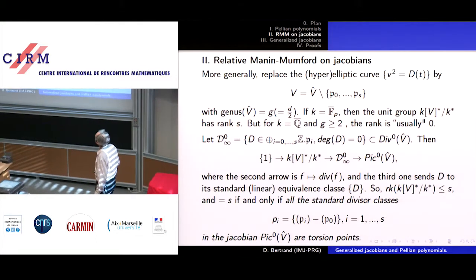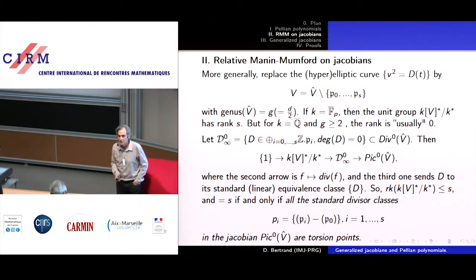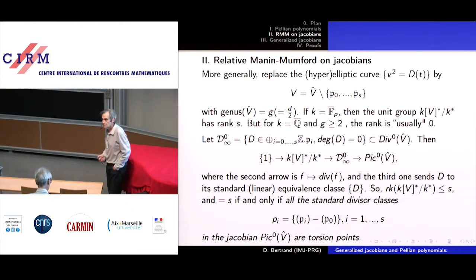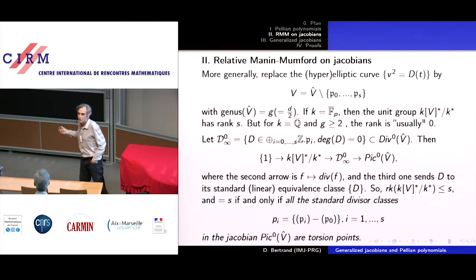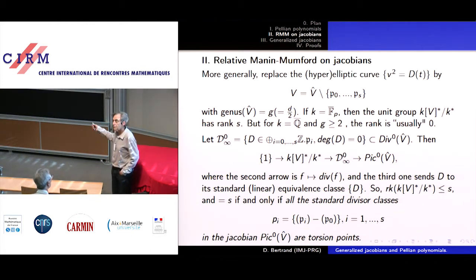Okay? So, well, here's a slide which explains how to relate units in a function field, a function ring, a ring of regular functions on an affine curve, to a problem of relative Manin-Mumford type.